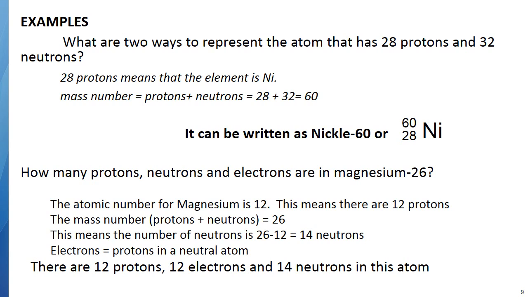Since the mass number is 26, that's the protons plus the neutrons. If we subtract the 12 protons from 26, we have 14 neutrons. So magnesium 26 has 12 protons, 14 neutrons, and since electrons equal the protons in a neutral atom, there will also be 12 electrons.